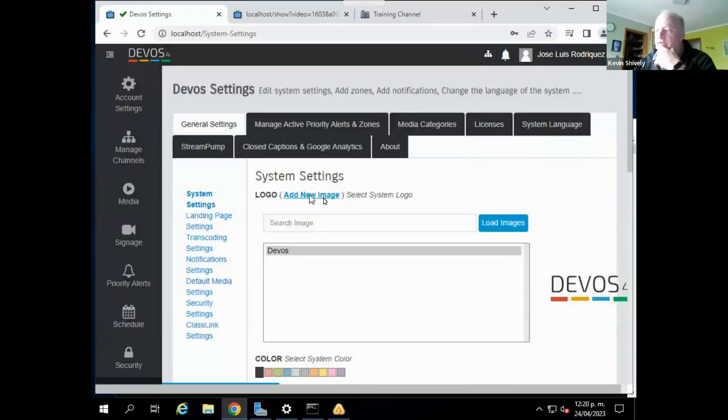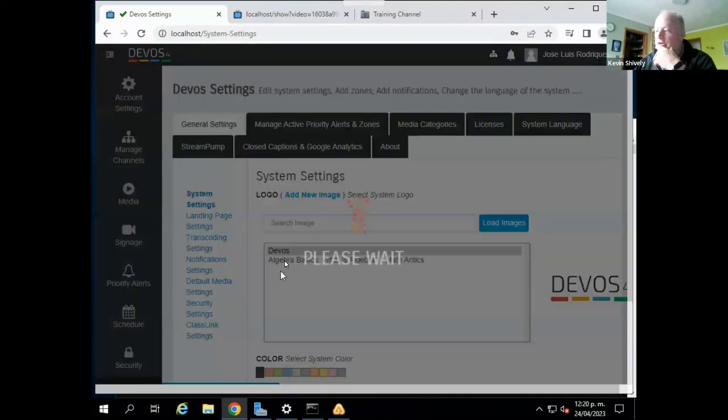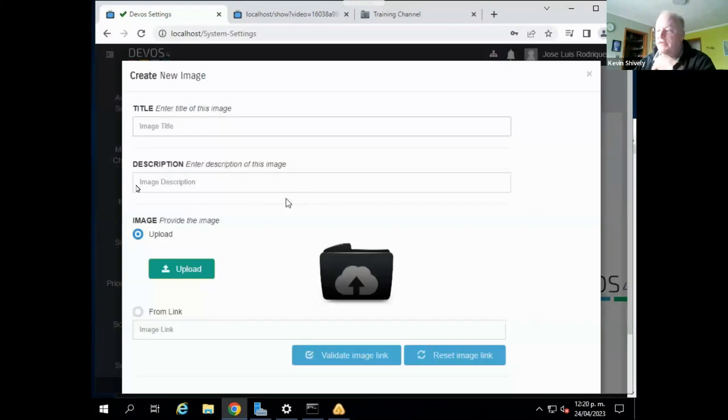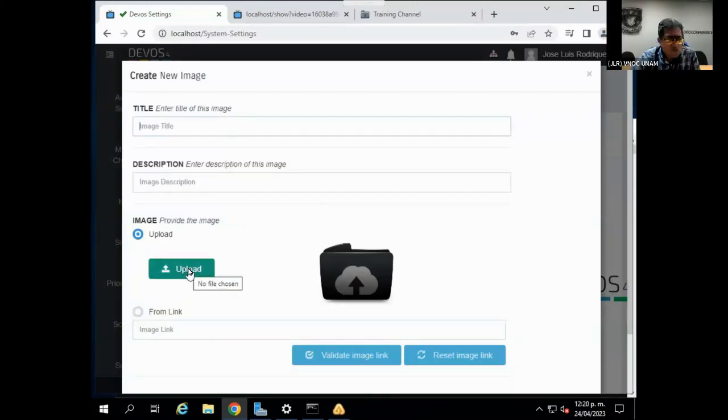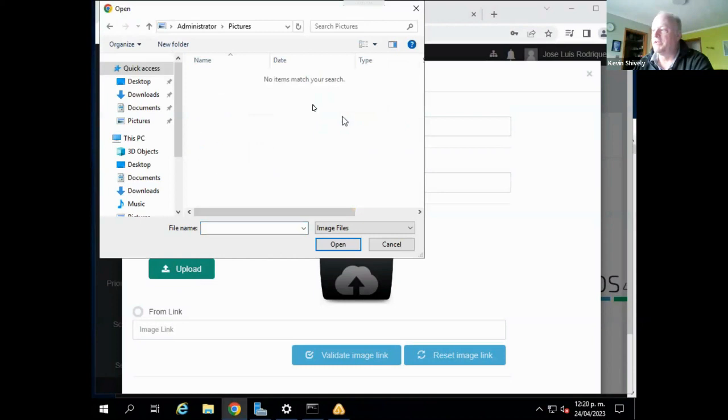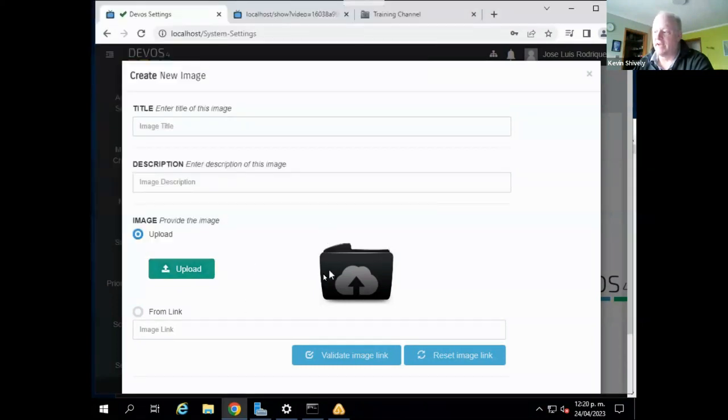The logo is here. You can either load from your current existing images, or you can add an image by uploading an image. So if you have an image file on your computer, you can upload it here, and that will appear in 3 places, whatever you load here.